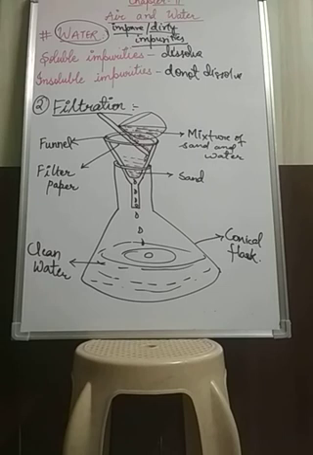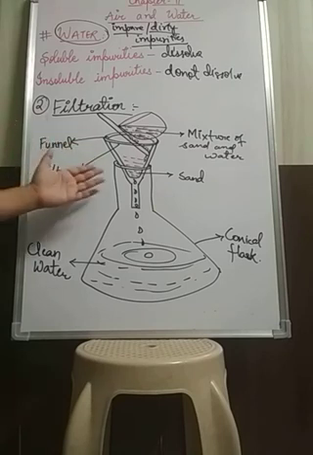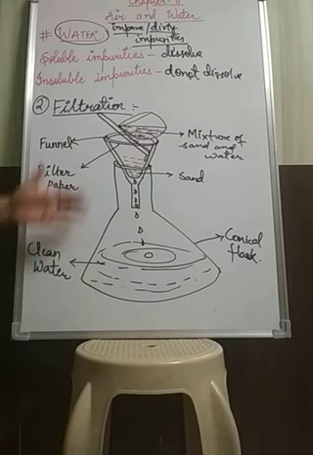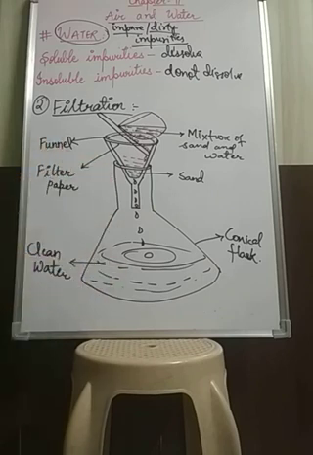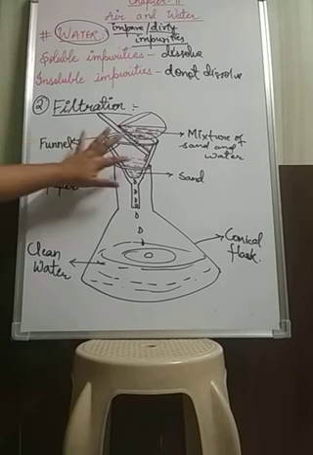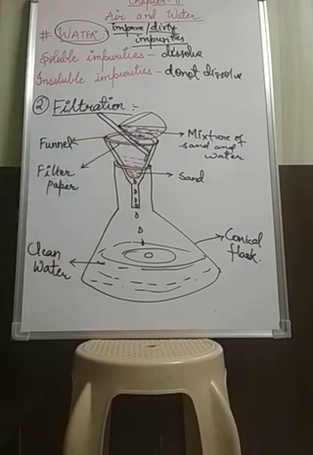This cone is kept inside the funnel, and the water will seep through the filter paper. Seeping through the filter paper means that slowly the clean, pure water will get deposited in the conical flask, and the impurities like sand will get collected on the filter paper. So this is how filtration takes place.